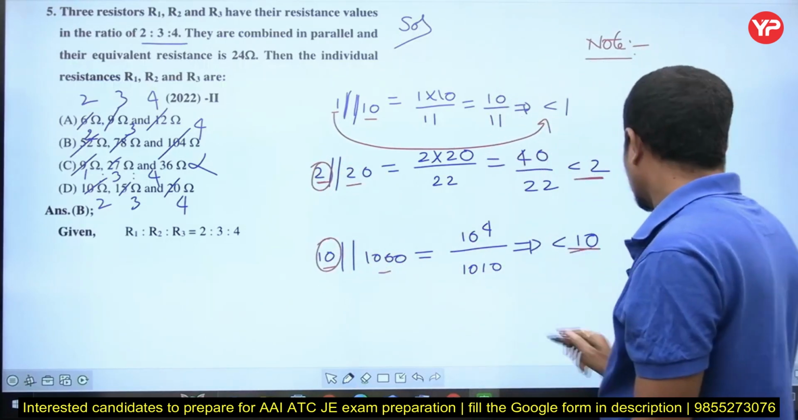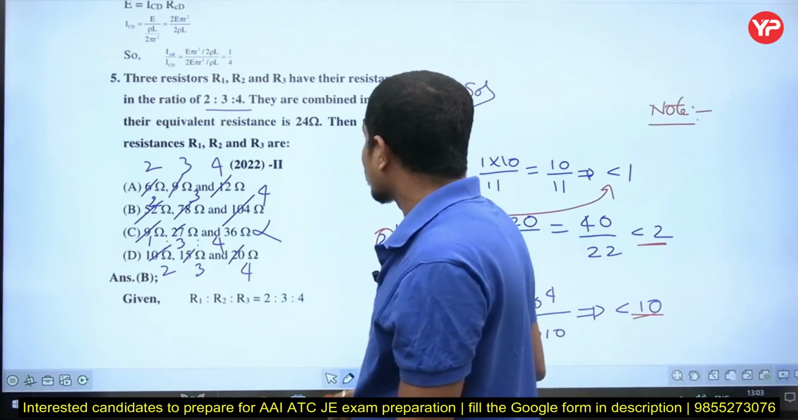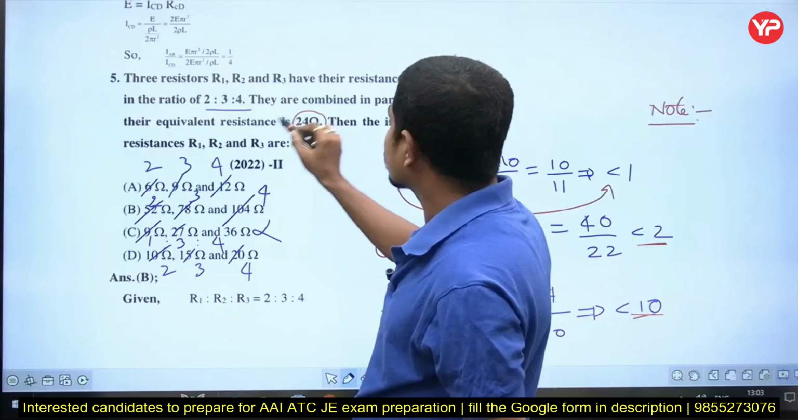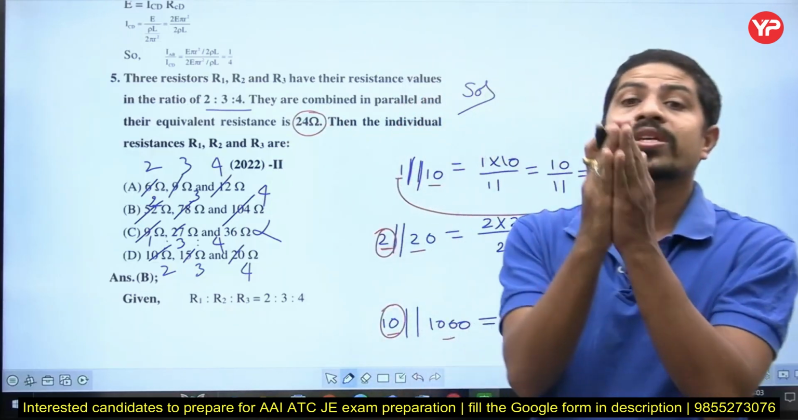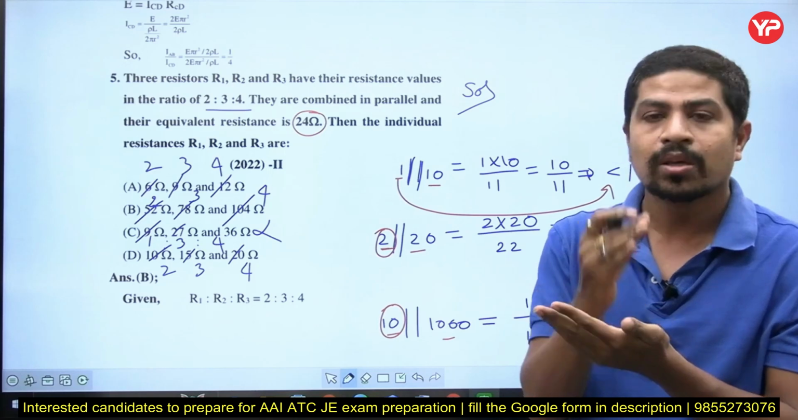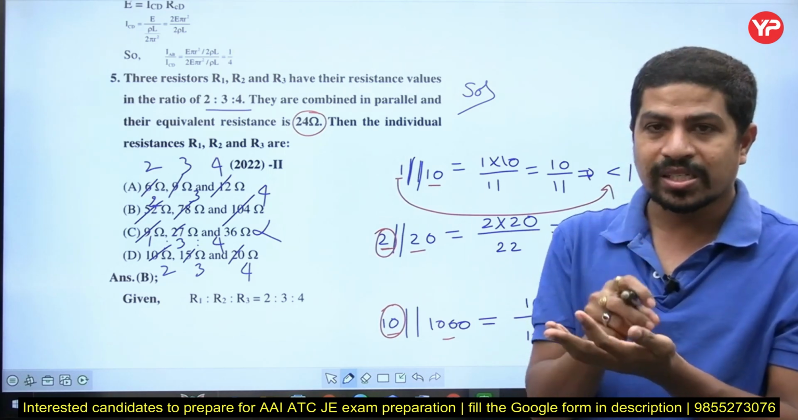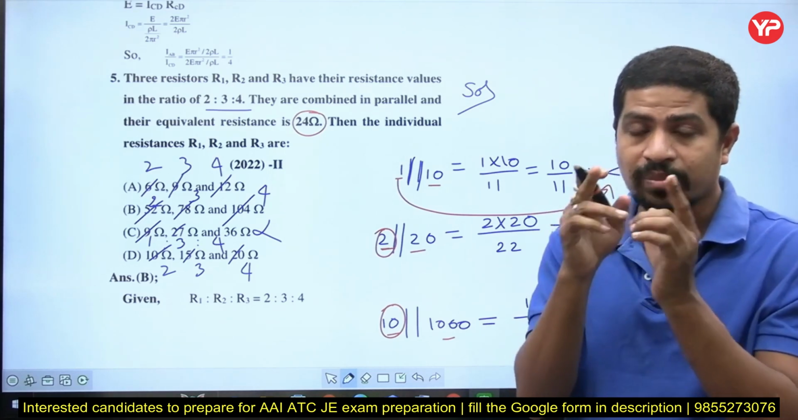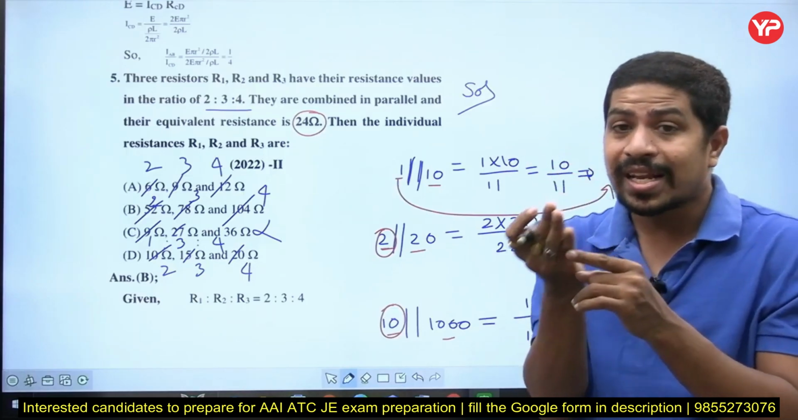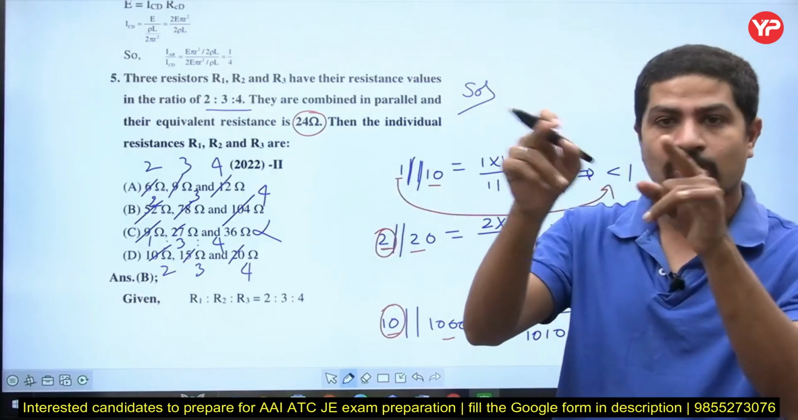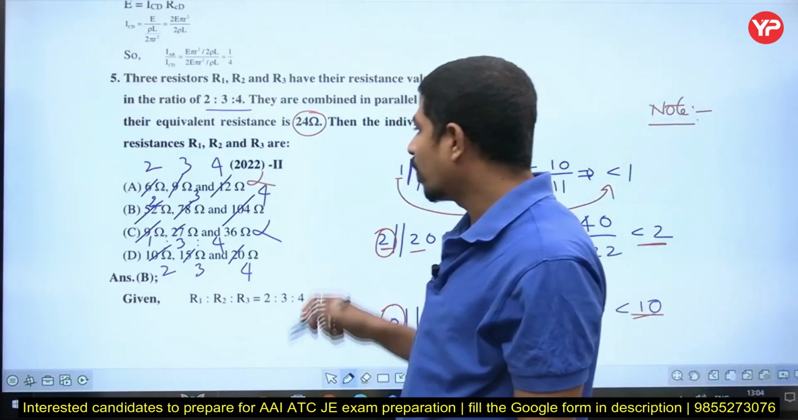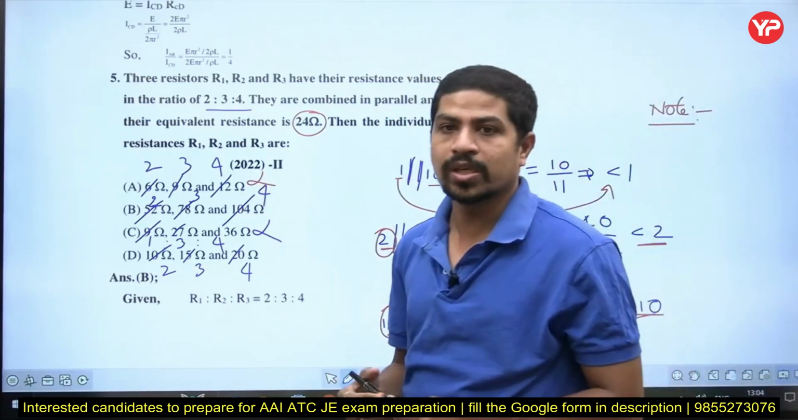Now come here. All of you observe in this question. What is it saying? The equivalent resistance is 24, meaning there are 3 parallel resistances whose equivalent is 24. So one of the resistances among those 3 will be above 24. Why? Because the equivalent resistance is less than that of the least resistance in the combination. One of the resistances must be greater than 24. Option A is wrong. Why? None of the resistances is greater than 24.